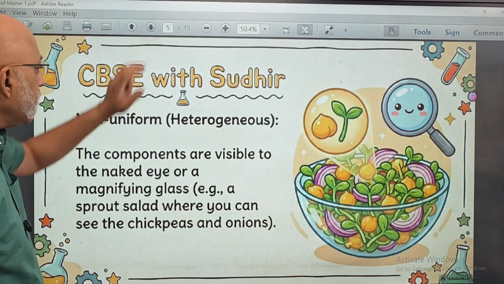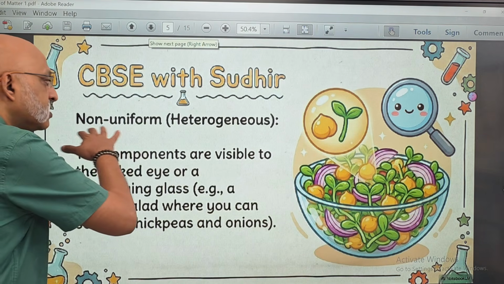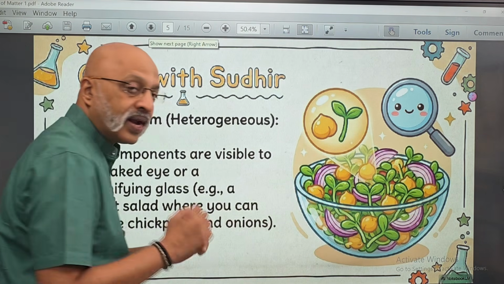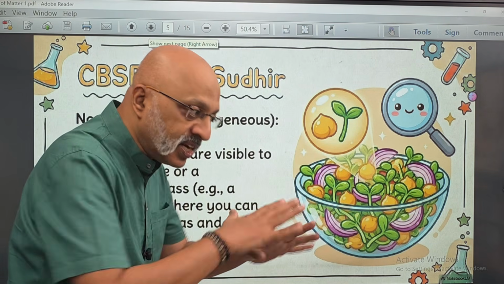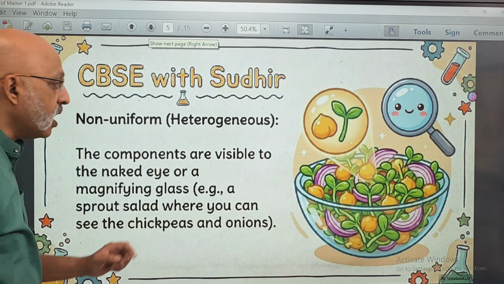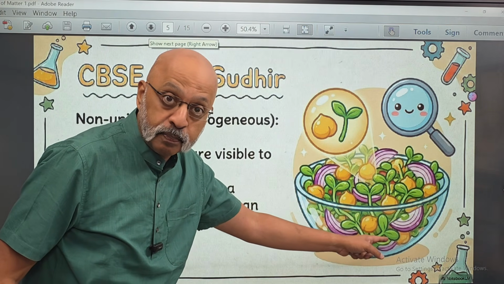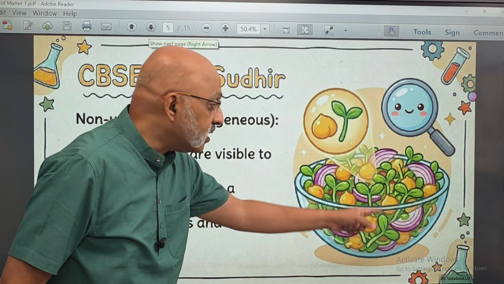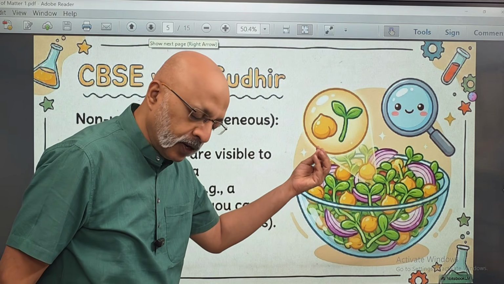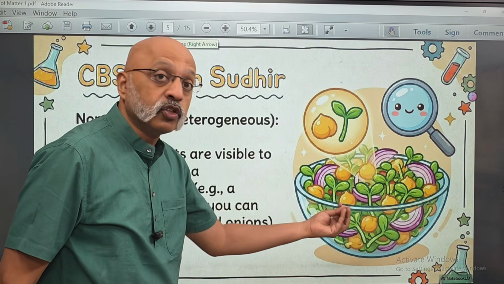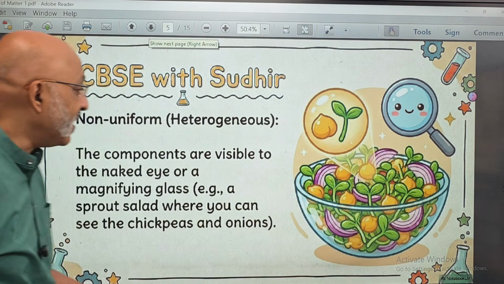Okay. Now, there are two types of mixtures. The first one is the non-uniform, or what is known as heterogeneous. Homogeneous is uniform. Heterogeneous is when they are different from each other. For example, something like this, a salad which your mother or father prepares for you. This has onion, this has sprouts, this has some kind of dal, some kind of chana, different kinds of things which are mixed to make the salad nutritious and healthy for you.